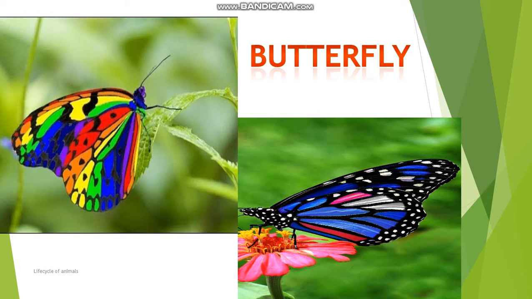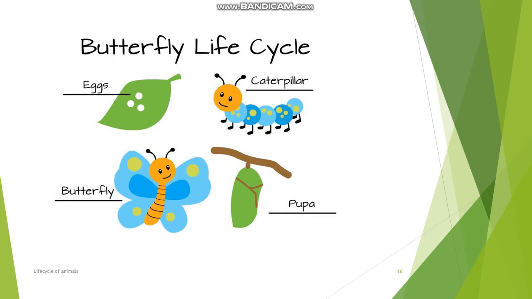Now we have a butterfly. Let's discuss the life cycle of a butterfly. Most insects have a life cycle like that of the butterfly. Okay, look at the picture of the life cycle of a butterfly. We have eggs here, then egg is converted into a caterpillar, and caterpillar is converted into a pupa, then pupa is converted into a butterfly.